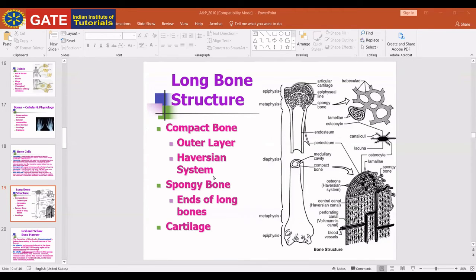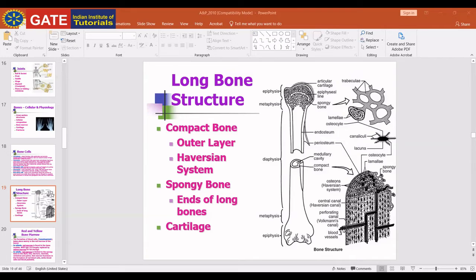Spongy bone is at the ends of long bones, and we will study about cartilage. Haversian canals are small microscopic tubes, like tunnels, as you see in the diagram. They are microscopic tubes or tunnels in the compact bone which contain capillaries and nerve fibers.